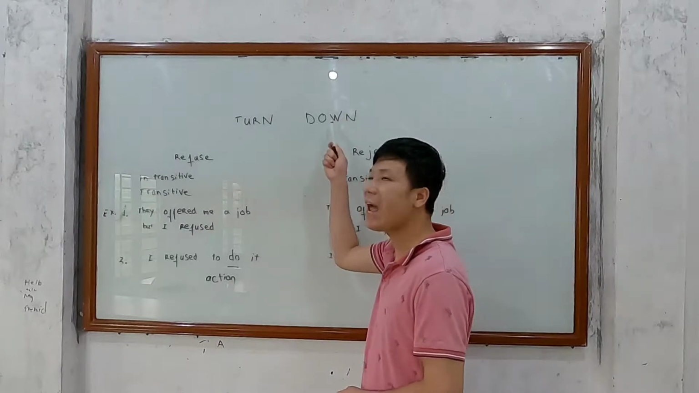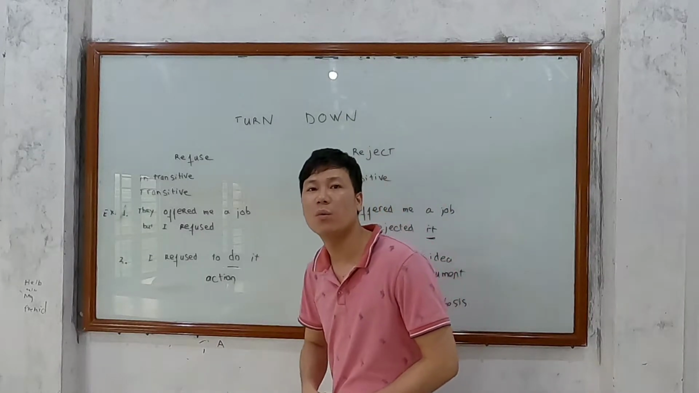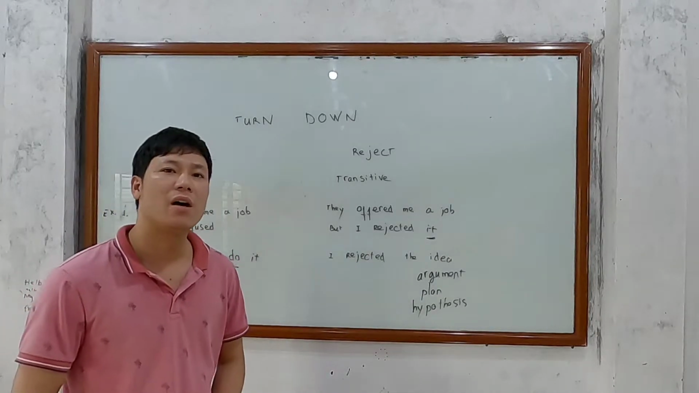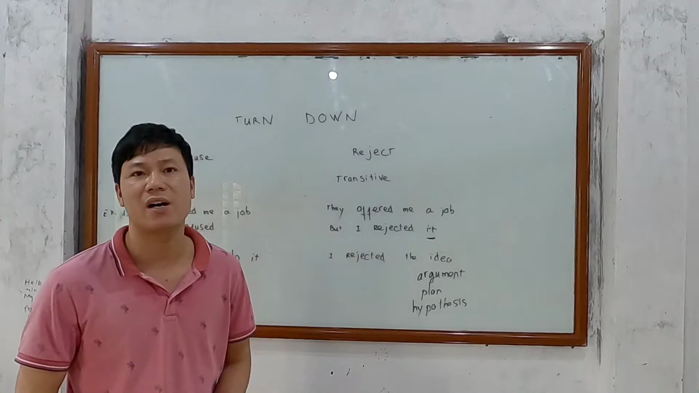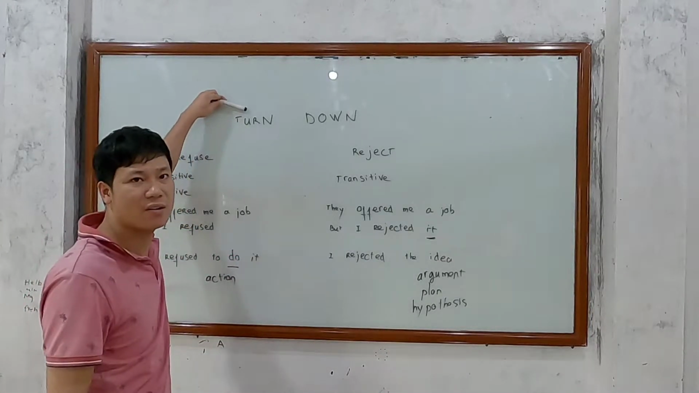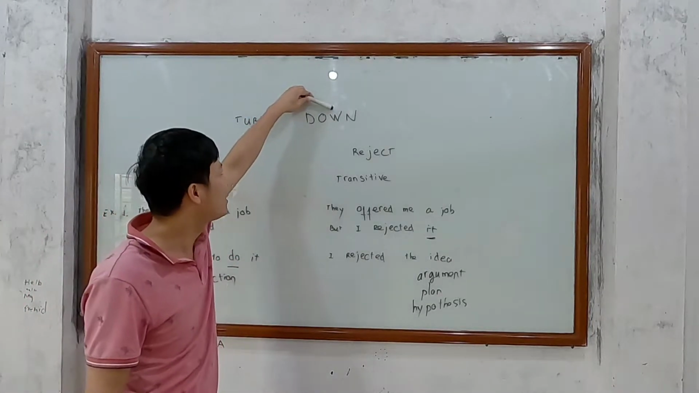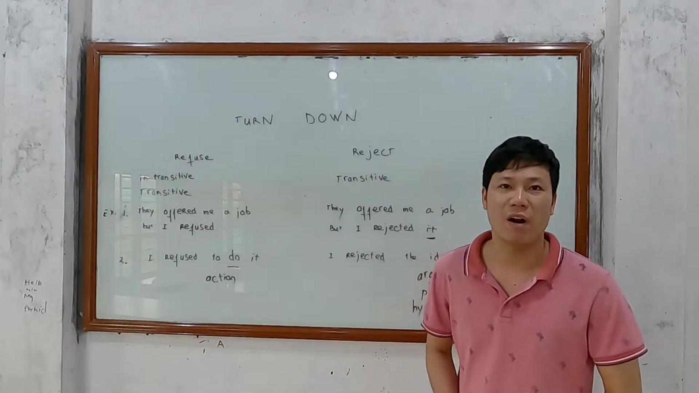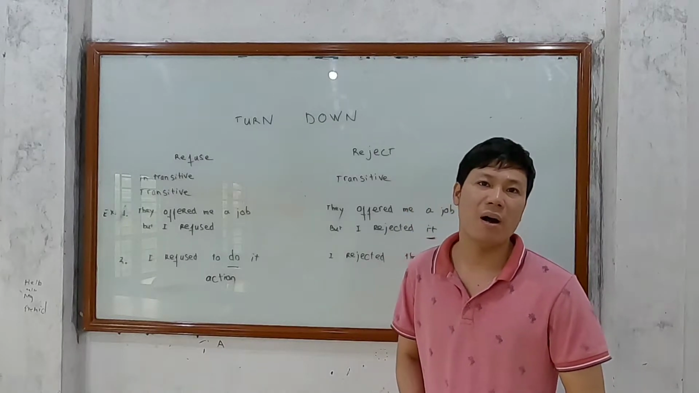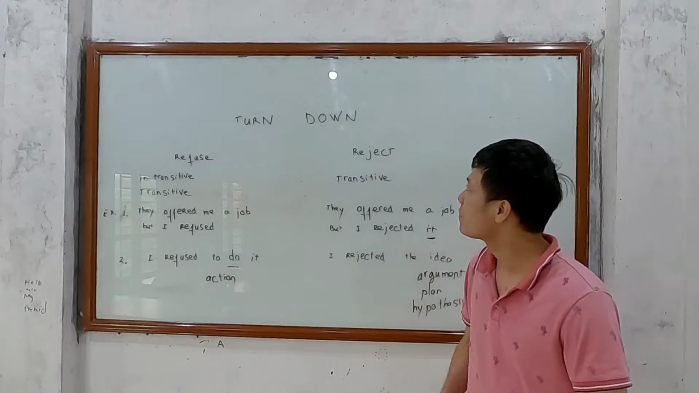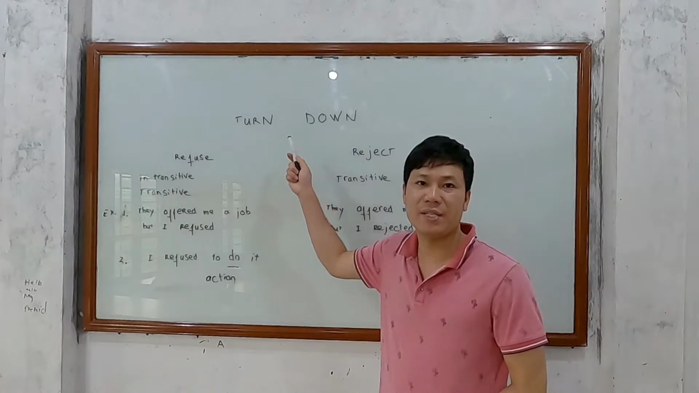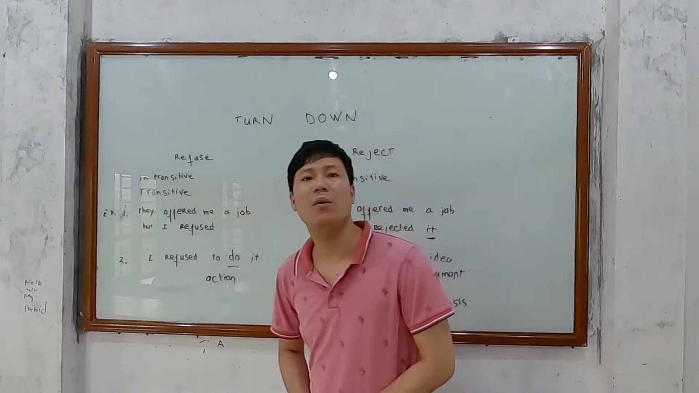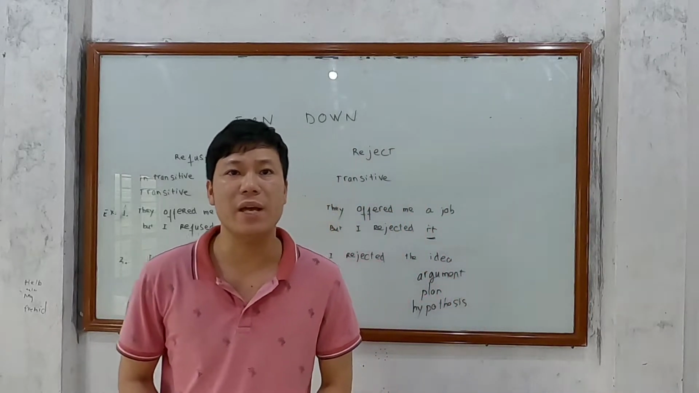Today we will distinguish some similar words in English. Turn down. Do you know what turn down is? It is a phrasal verb. A phrasal verb consists of a verb, turn, and a preposition, down. It is the definition of a phrasal verb: a verb combines with a preposition. Turn down means refuse or reject. So do you know the difference between refuse and reject?